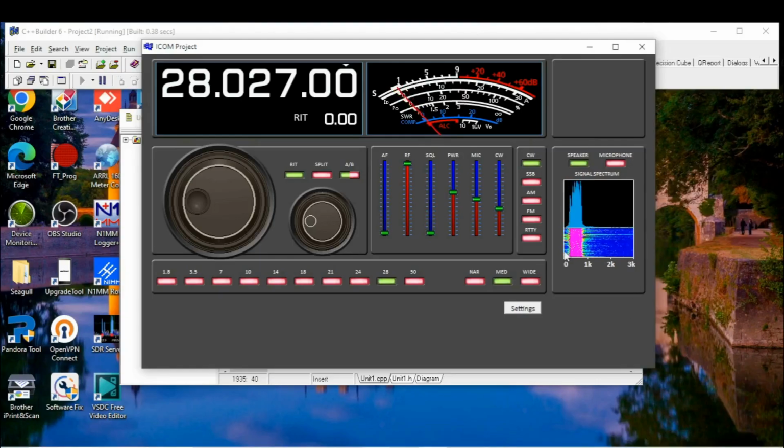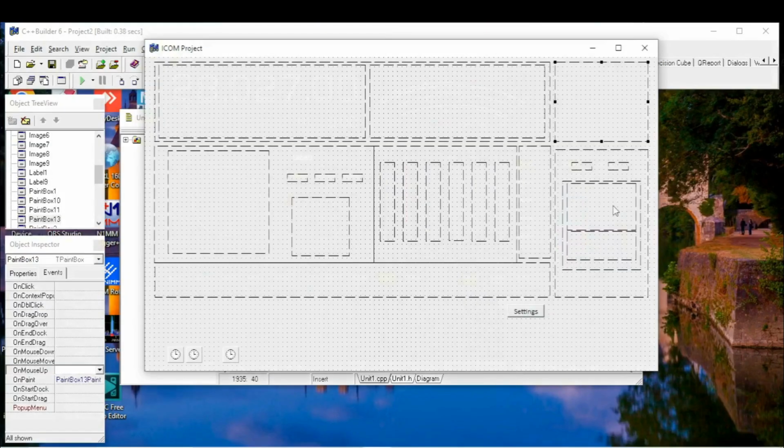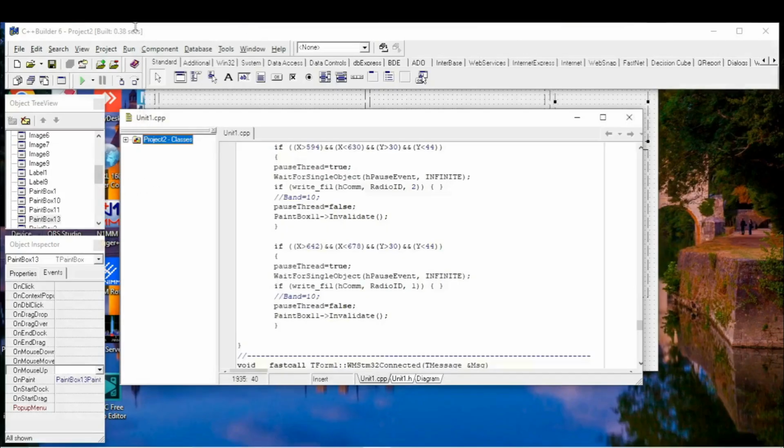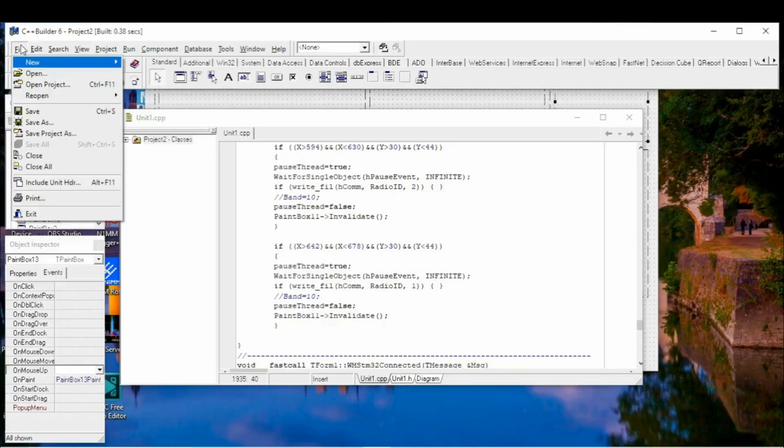So here we can see in CW mode and medium filter, we can see the spectrum, and we can see the waterfall. Let's switch it to different modes, different filters. So now it looks like this. Let me show you how it's working.